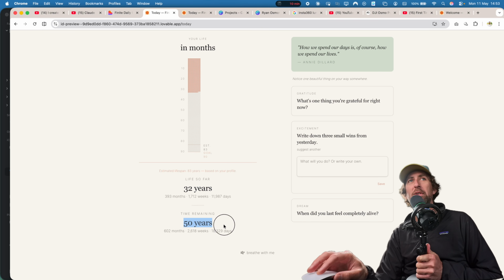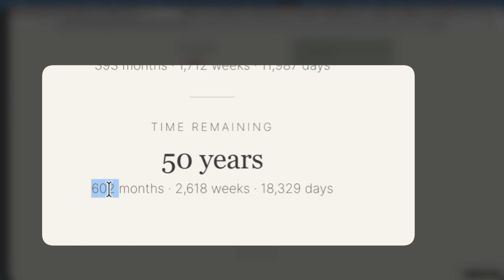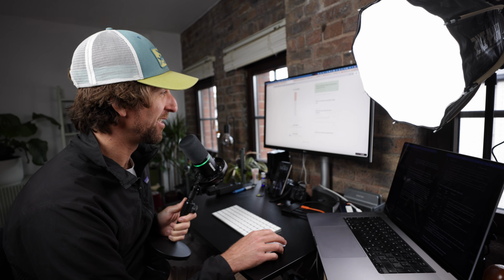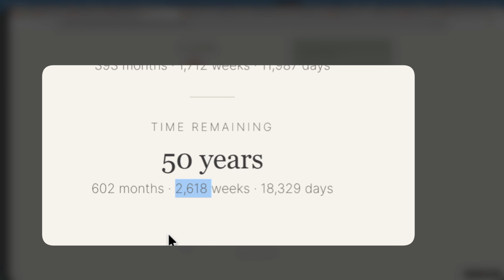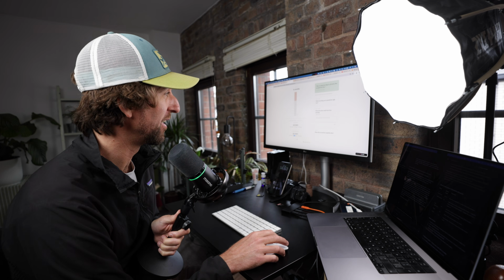So I'm 32, allegedly, and I have 50 years remaining. But 50 years, that might seem like a lot, that might not seem like much. But when you break that down into like 600 months, definitely doesn't seem that many, or 1,618 weeks. That's also not that many. The goal with this app was basically to make you realize, like, shit, time is running out and you better make sure you're doing what you want to do.